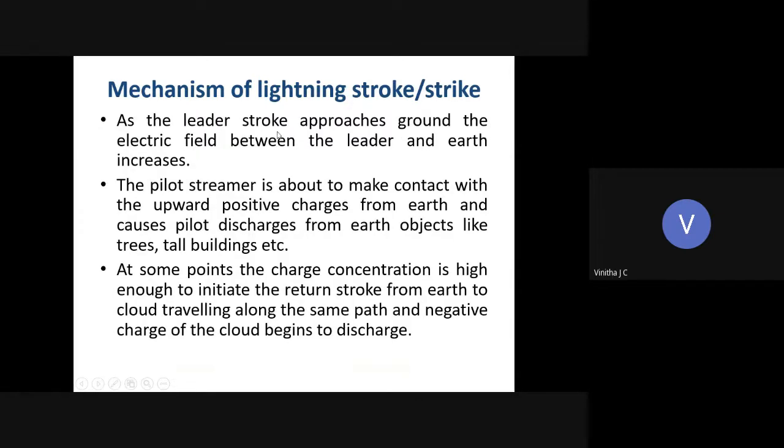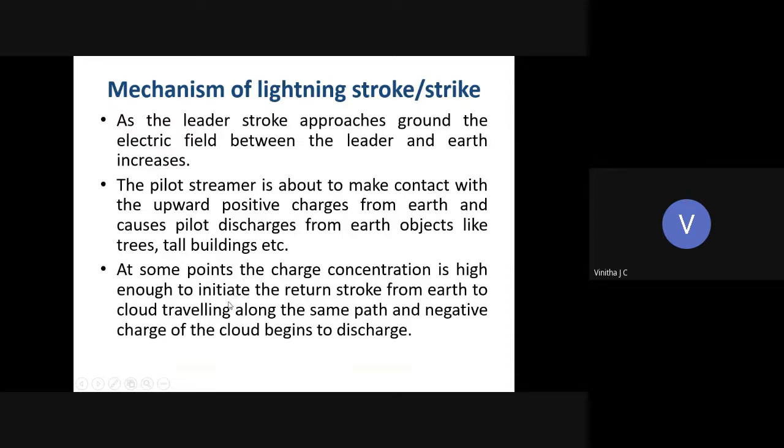And as the leader stroke approaches the ground, there is a connection between the cloud and the ground. There is a discharge from the cloud towards the ground, so the potential between the cloud and the ground increases. So from the ground, the positive charges start moving towards the cloud, and that will be termed as lightning discharges.